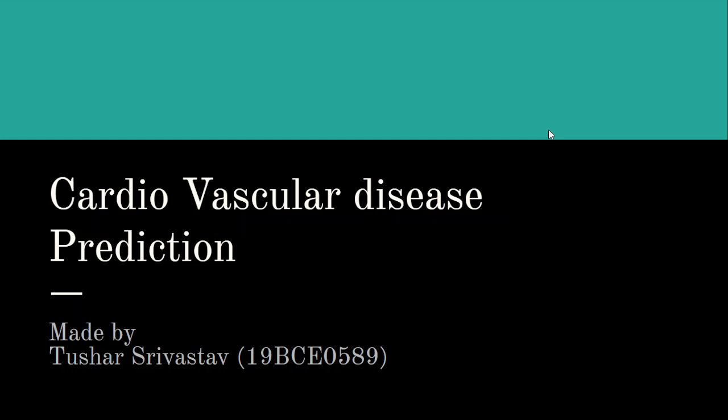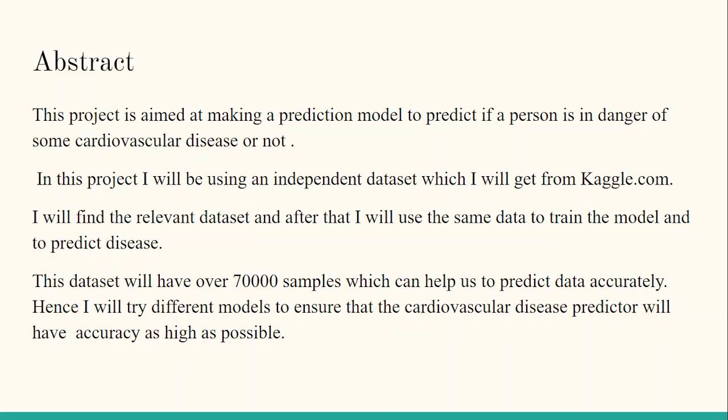My name is Tushar Srivastava and my registration number is 19BC0589, and I'm going to give a presentation on cardiovascular disease prediction for review 1 J component in artificial intelligence. First of all, I'll explain about the abstract of the project.